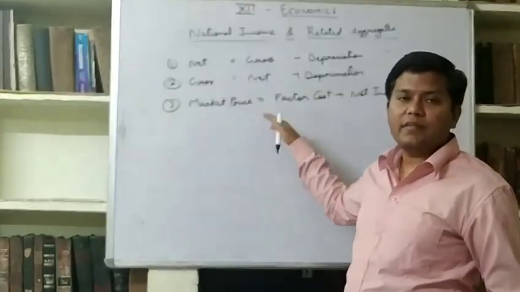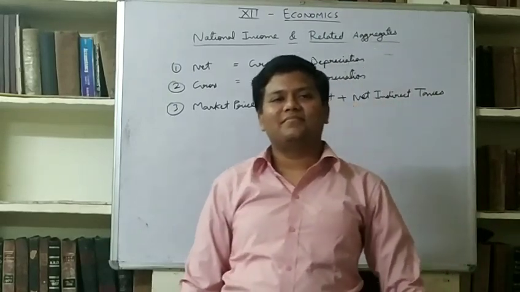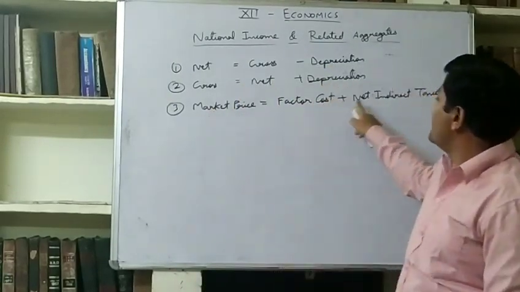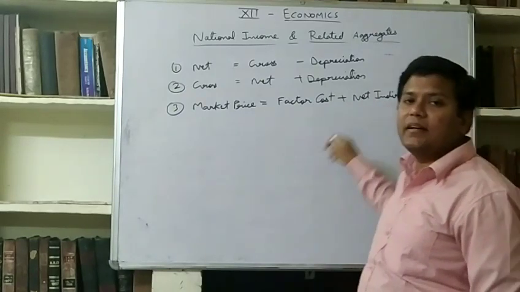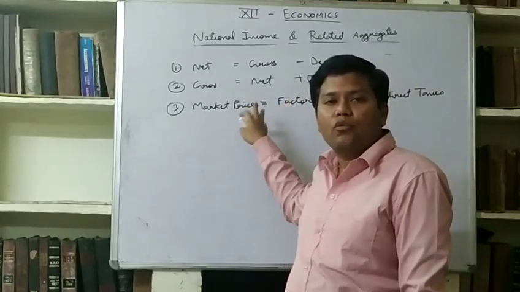Factor cost is equal to factor income or factor payment. So market price includes cost as well as indirect taxes collected by the government. Cost is the same as I told you. Factor income and factor cost are same.